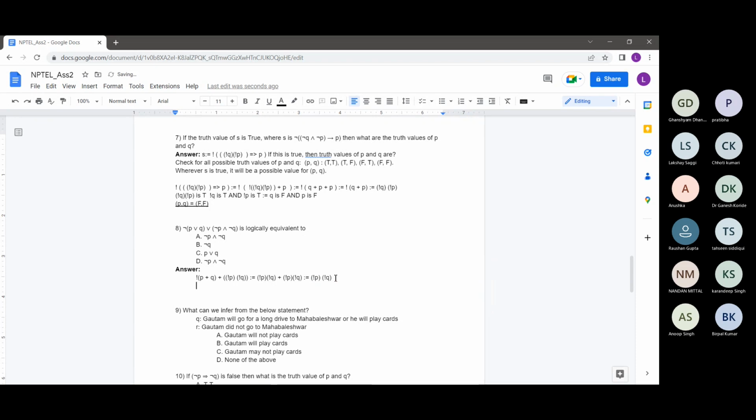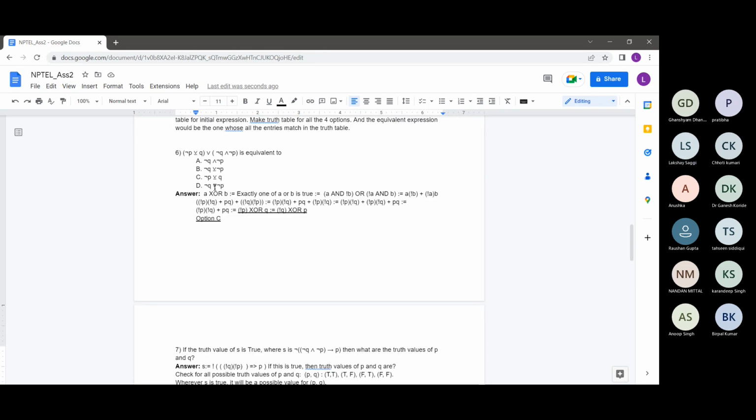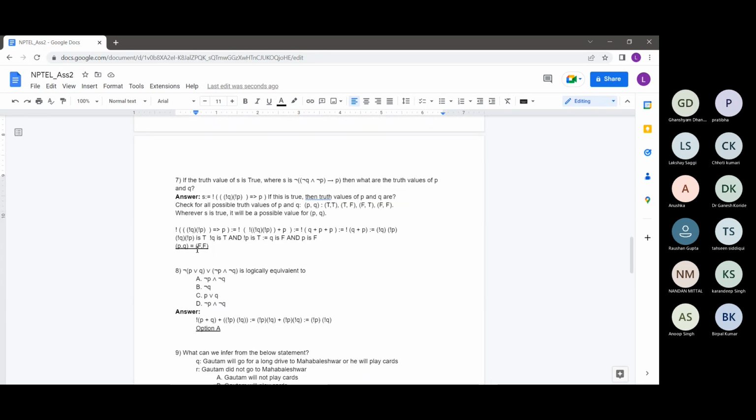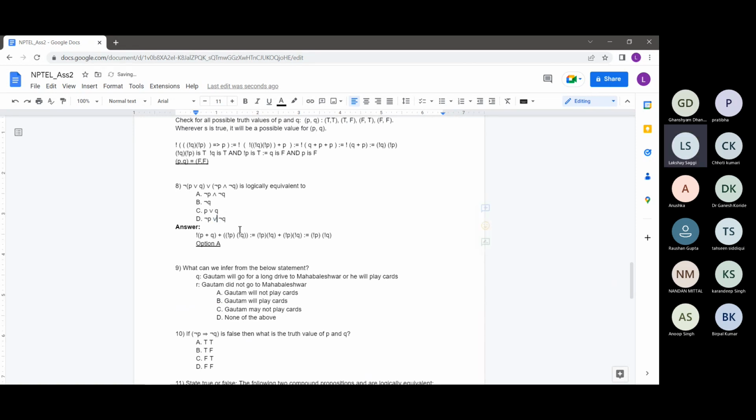Option A. I just underline. Okay, I think I have put two expressions of the same value, like this option A and option D both have not of P and not of Q. Let's just assume one of that was different. Let's just say option D was this. So option A is not of P times not of Q. So option A is the correct answer.